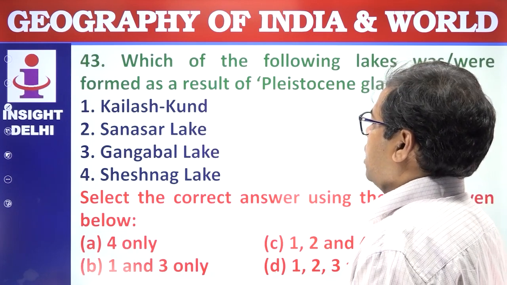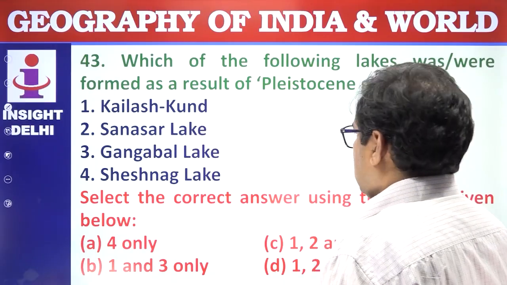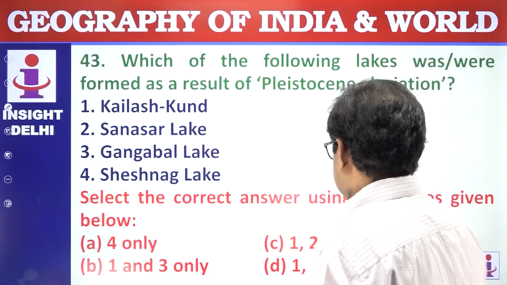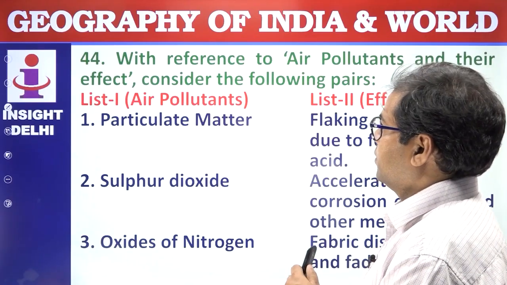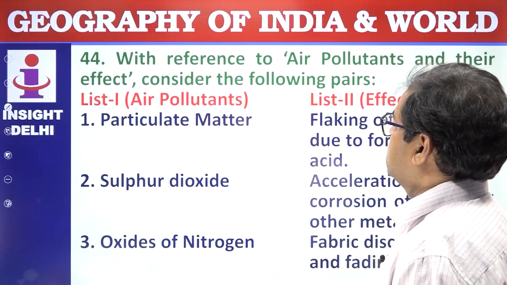Kailash Kund, yes. Sambar Lake, yes. Gangabal Lake, Shishnag Lake, right? So select the correct answer using the code given below. These are all glaciated lakes from the Pleistocene period. So answer is D. With reference to air pollutants and their effect, consider the following pairs: